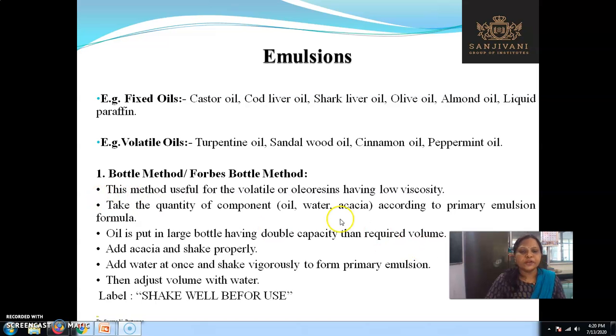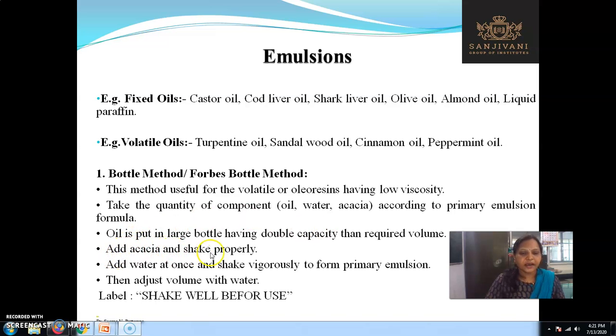This method is useful for the volatile oil or oleoresin having low viscosity. Take the required quantity of components, that is oil, water and acacia, according to the primary emulsion formula. Oil is put in a large bottle having double the capacity of the required volume. Means if you want to prepare 20 ml of emulsion, you have to take a bottle of capacity 40 ml.